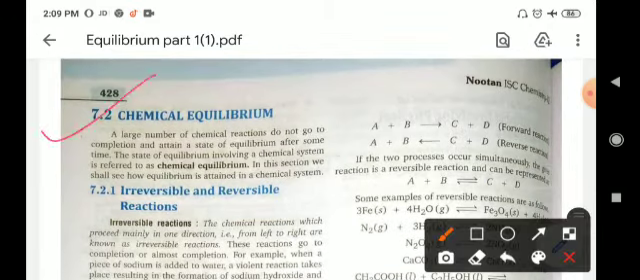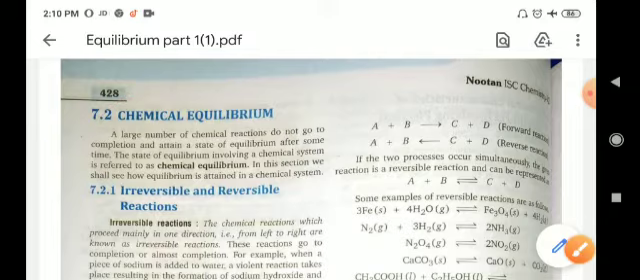The equilibria which involve physical processes are known as physical equilibrium, but the equilibrium which exists between chemicals or chemical reactions is known as chemical equilibrium. In chemical equilibrium, there are basically two types of chemical reactions: irreversible and reversible.